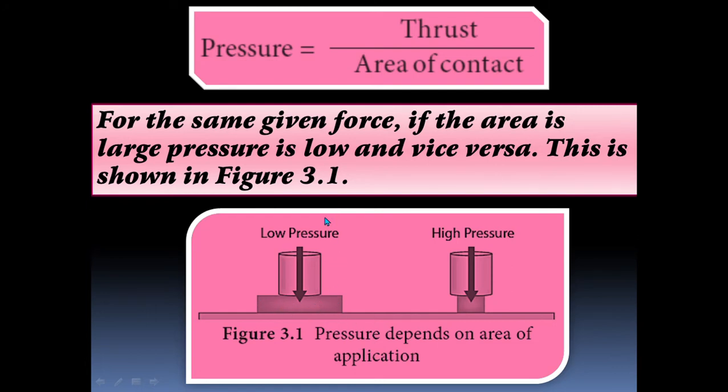So that is why pressure acting on a larger area is very low. This is a smaller area, and the pressure acting on a smaller area is very high, that is high pressure, because the area is small. Once again, repeat the formula for the pressure. Pressure is equal to thrust by area of contact.